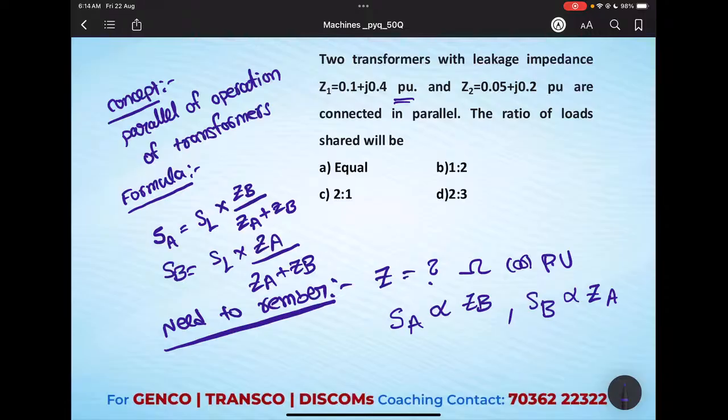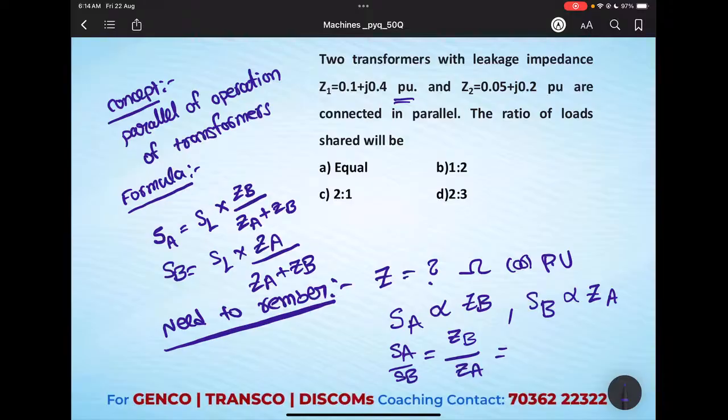They are asking the ratio of SA by SB, so the ratio will be ZB by ZA. Since it is a ratio, the proportionality constant is the same, so it cancels out. So we can write like this. No need of any calculations here. It is a very simple thing.